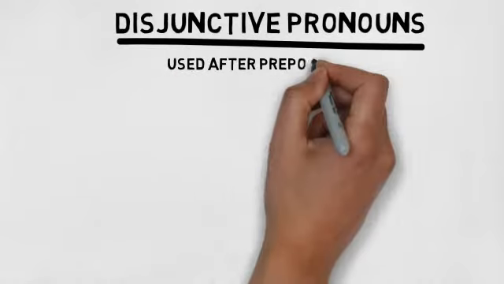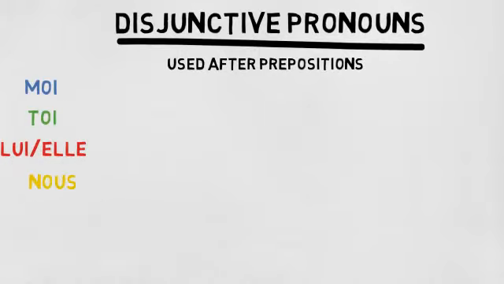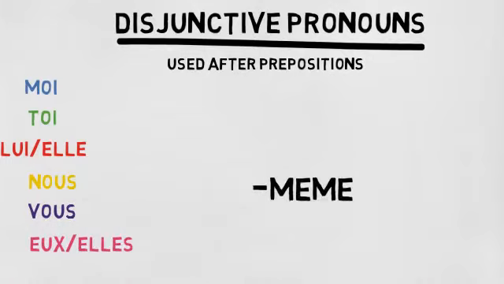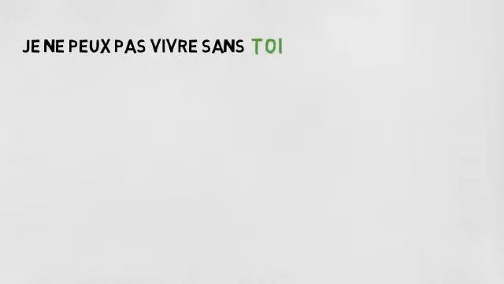Disjunctive pronouns are known as emphatic pronouns. They are moi, toi, lui, elle, nous, vous, eux, and elles. Même is added to get the emphatic myself, yourself, and so on. Disjunctive pronouns are used after prepositions. For example, je ne peux pas vivre sans toi.